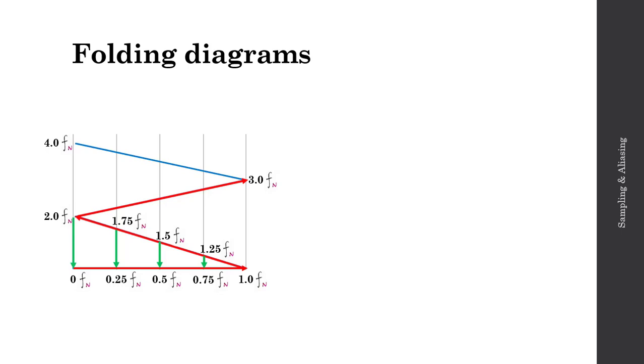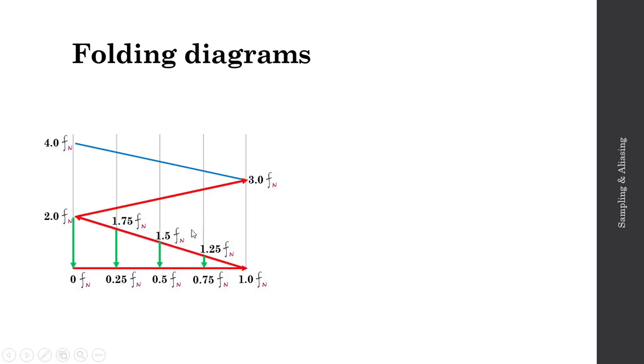So if I have a sinusoid that I'm sampling at 2 times my Nyquist frequency, it'll look like I have 0 hertz or 0 frequency in my sampled signal. As a quick example, let's consider a 9 hertz signal that we sample at 12 hertz. So our sampling frequency is 12 hertz. If our sampling frequency is 12 hertz, our Nyquist frequency will be 12 over 2 or 6 hertz. And 9 is equal to 1.5 times 6.